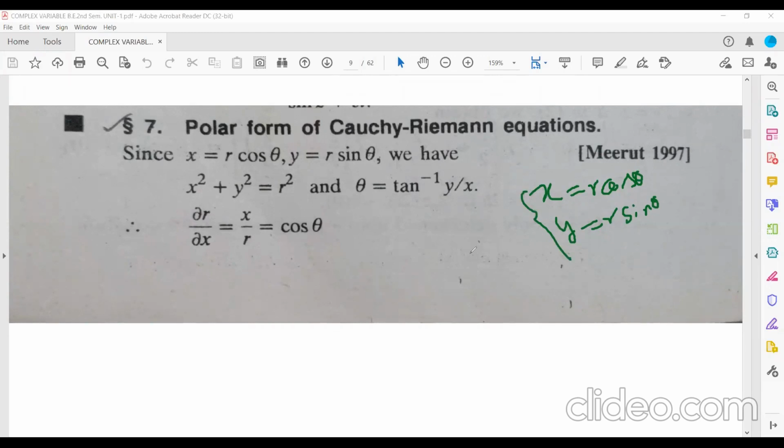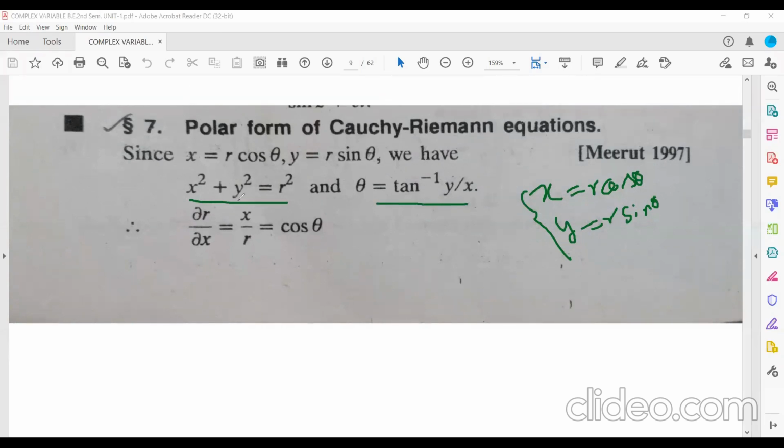So if you substitute, x square plus y square is equal to what? R square cos square theta plus R square sin square theta. R square common, cos square theta plus sin square theta must be equal to 1. So x square plus y square is equal to R square. Similarly, y upon x means r sin theta by r cos theta, r will cancel out. Sin theta by cos theta is your tan theta. So tan theta equal to y by x. So theta equal to tan inverse of y upon x.